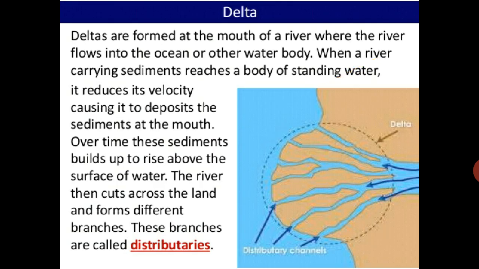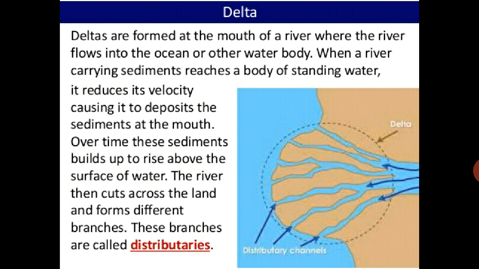Now delta. Deltas are formed at the mouth of a river where the river flows into the ocean or another water body. When a river carrying sediments reaches a body of standing water, it reduces its velocity, causing it to deposit the sediment at the mouth. Over time, these sediments build up to rise above the surface of the water. The river then cuts across the land and forms different branches. These branches are called distributaries.